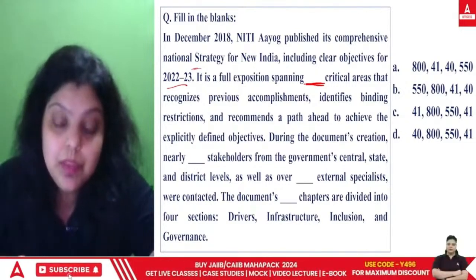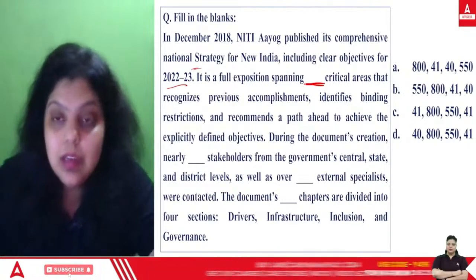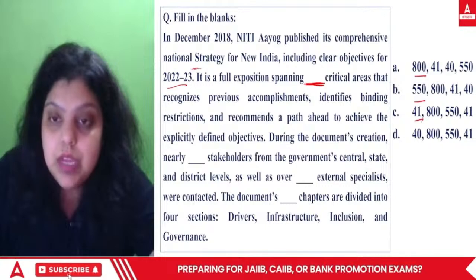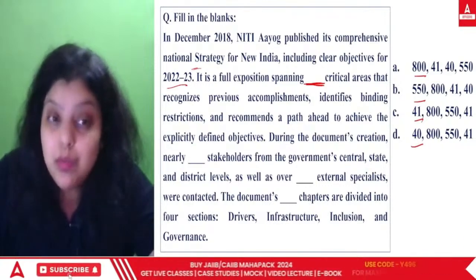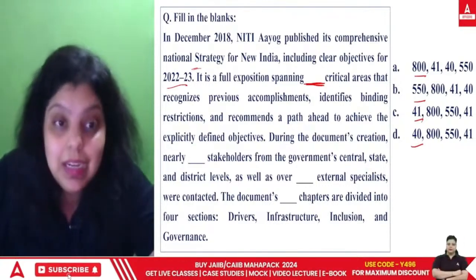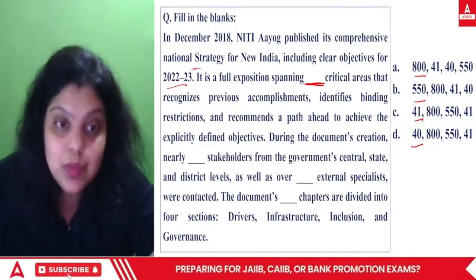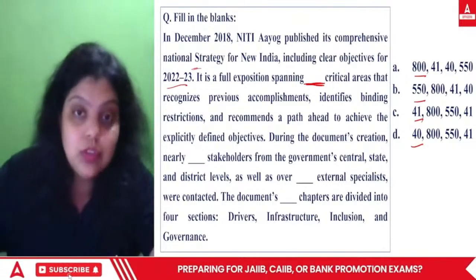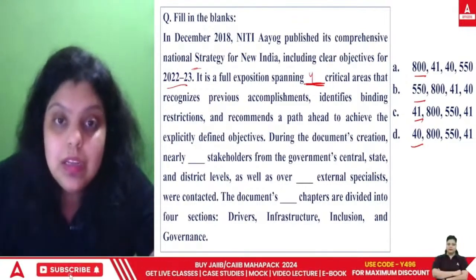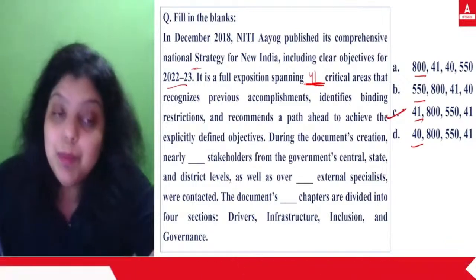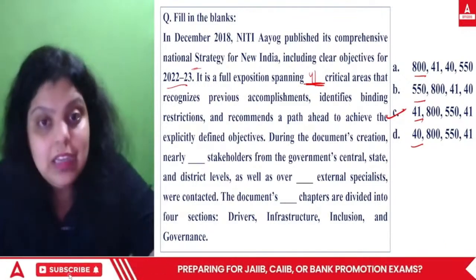Because the first number being defined here is different in every option: 800, 550, 41, 40. It means all four options are different. If you know the correct answer to the first blank, you do not have to read the rest of the question. So there were 41 critical areas. It means very simple, the right answer is C. But because we are only practicing here, we will read the whole question.